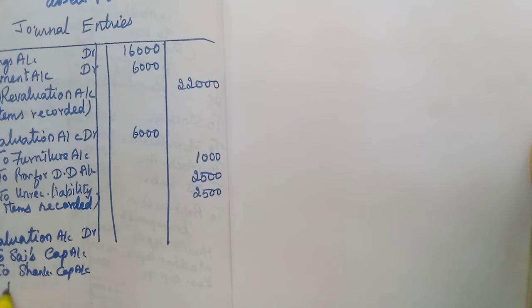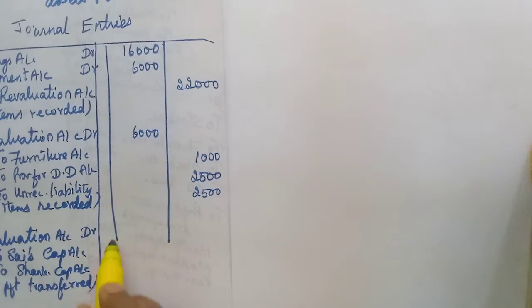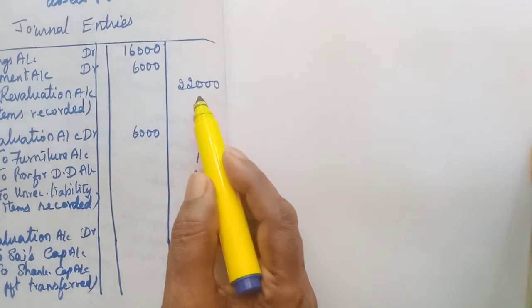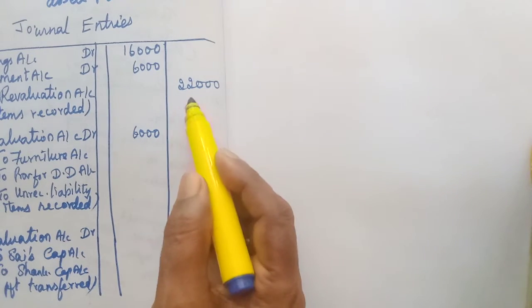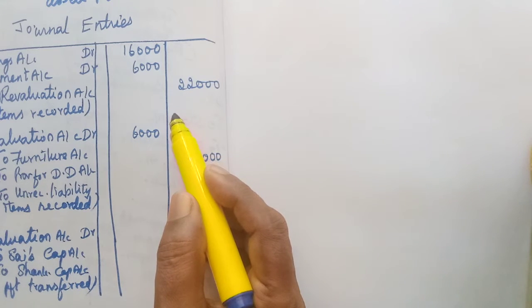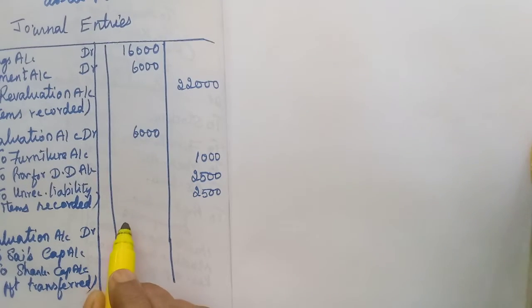Revaluation profit transferred. Okay, how much? Here 22,000 credited, 6,000 debited. When you deduct 6,000 from 22,000, how much we will get? 16,000, isn't it? So 16,000.